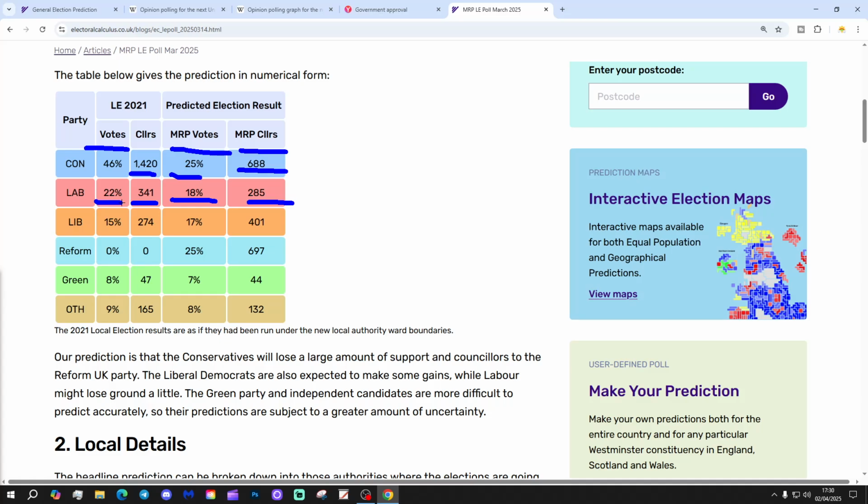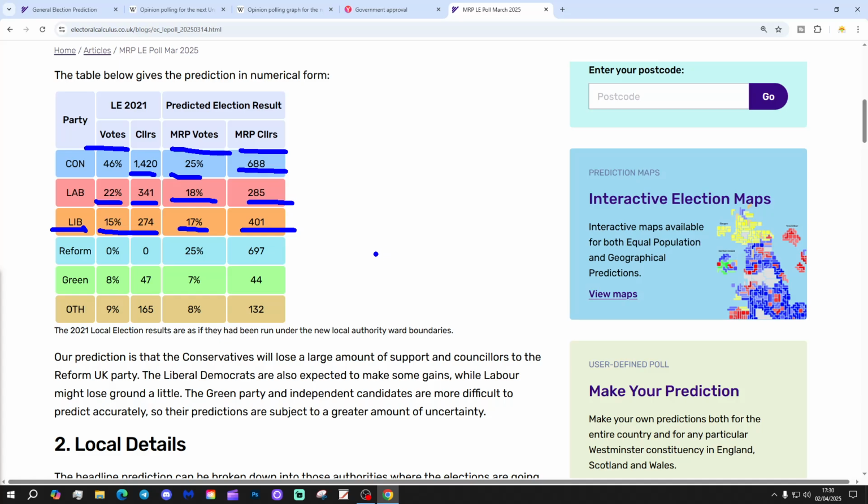Liberal Democrats are big gainers from this set of local elections, if this is right. They're on a predicted share of 17%, getting 401 councillors. That is up from the 15% and 274 councillors that they got in the 2021 local elections. So big gains for the Liberal Democrats.